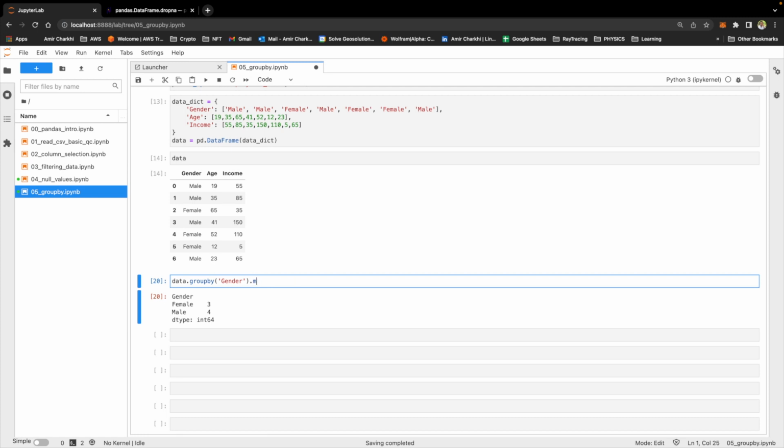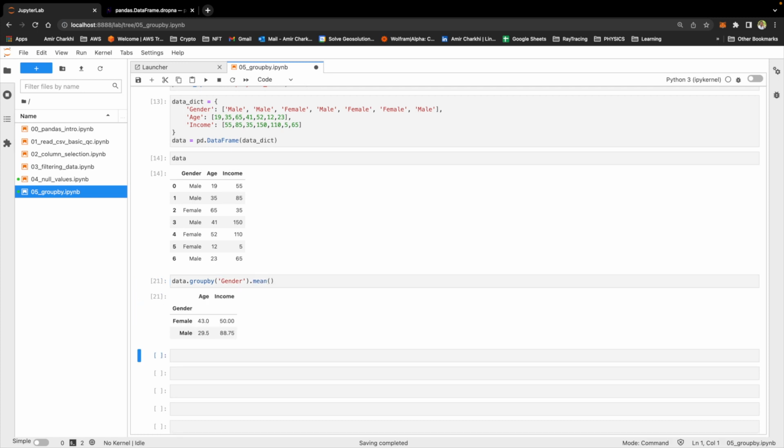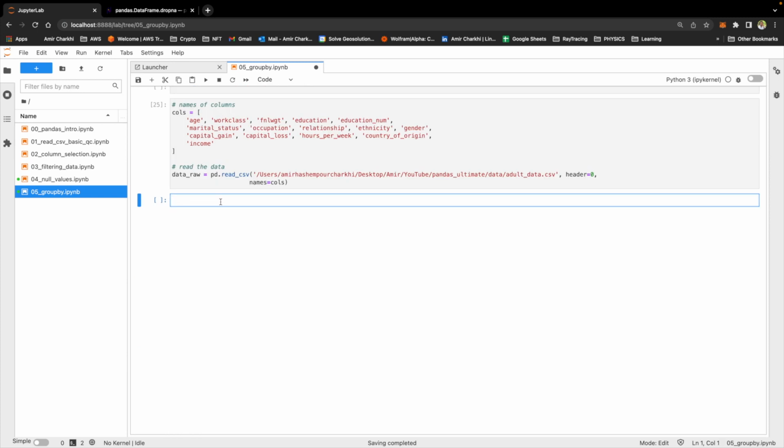What if instead of size, I looked at the mean value? It will show me the average age for females, which is 43, and the average age for males, which is 29.5. The average income for females is $50,000 per year. Could I do sum? Yes. It doesn't really make sense to add people's ages together, but I'm just trying to show you that it is possible. Now that you got the general idea about group by, let's read the data that we have been dealing with so far.